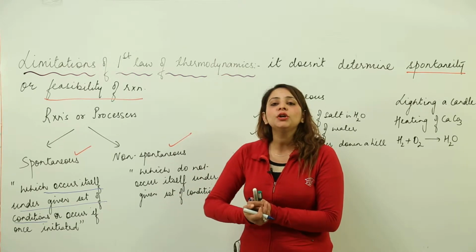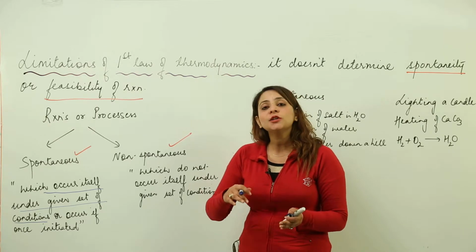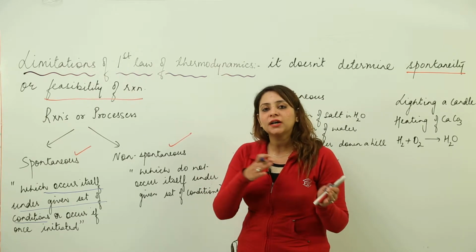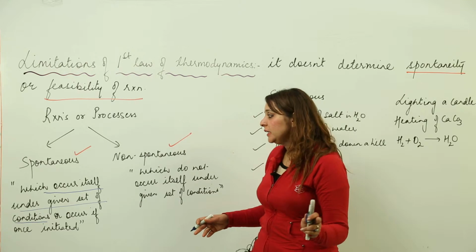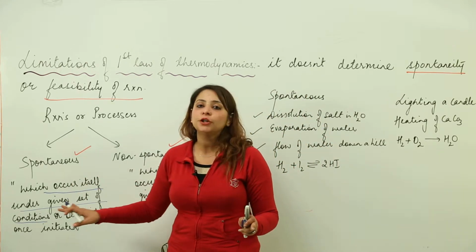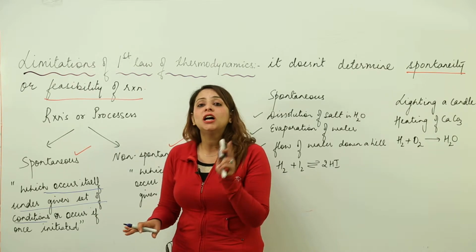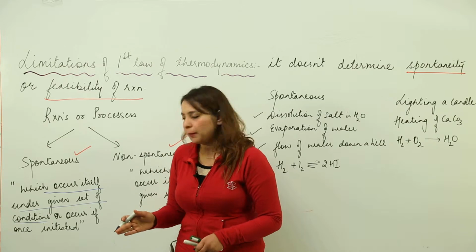That means we don't need to supply them with some external source. They have a natural tendency to occur in that direction. So spontaneous processes are those which occur by themselves under a given set of conditions, that is, which have an urge to take place.